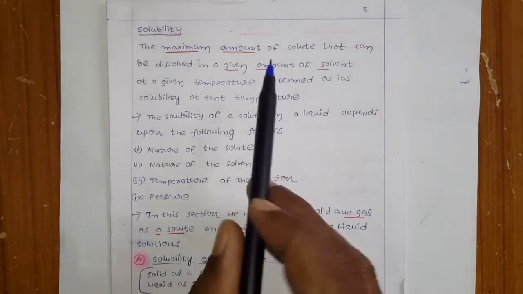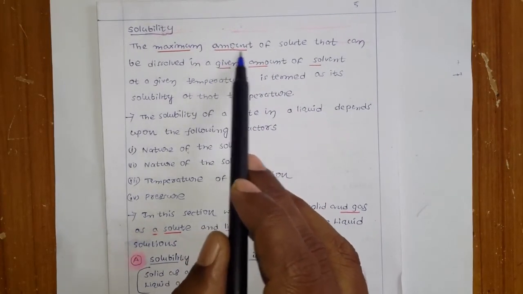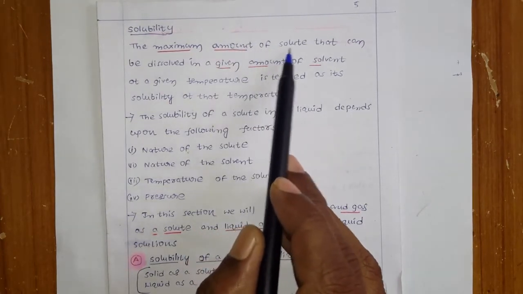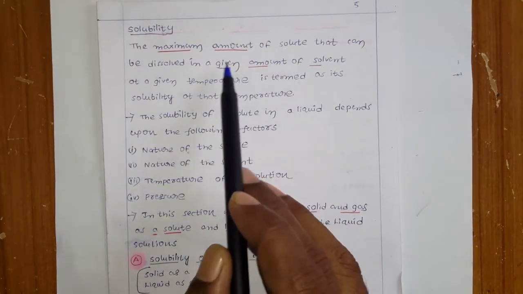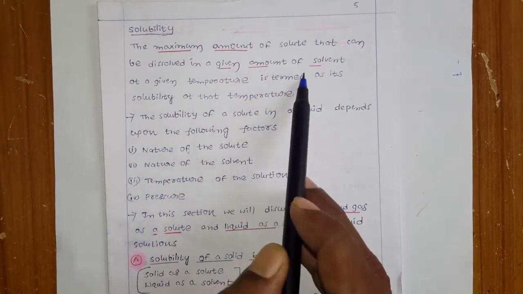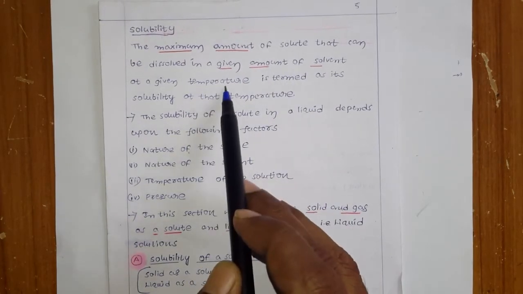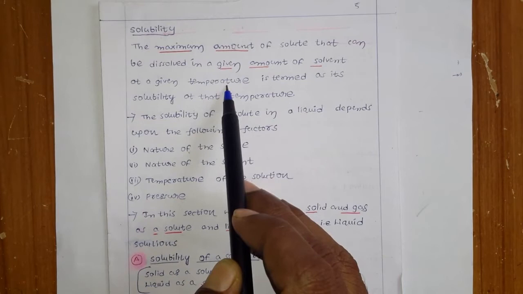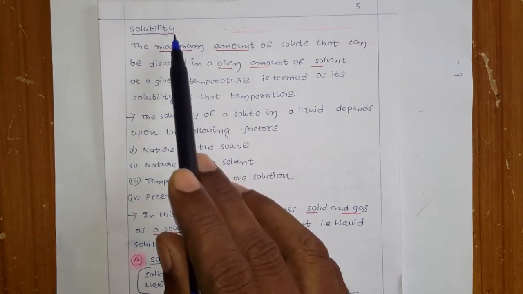That means during that process the temperature should be constant.